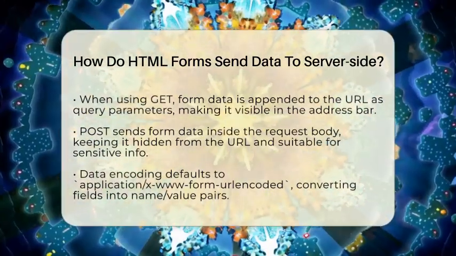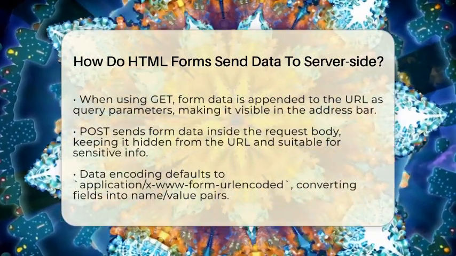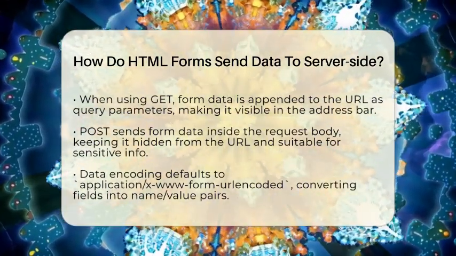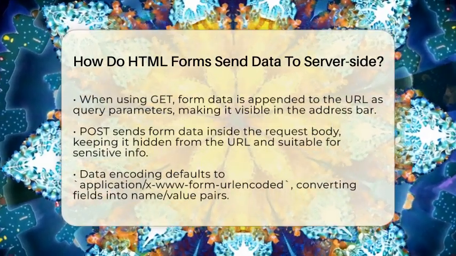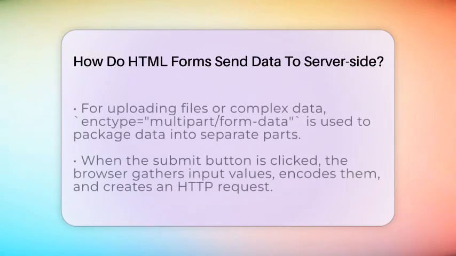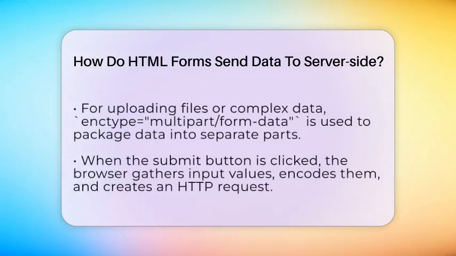When you use POST, the browser sends the form data inside the body of the HTTP request. This keeps the data hidden from the URL and allows for larger amounts of information to be sent securely. Before sending, the data is encoded. The default encoding is application/x-www-form-urlencoded, which turns the form fields into name-value pairs, similar to what you see in the URL query string.